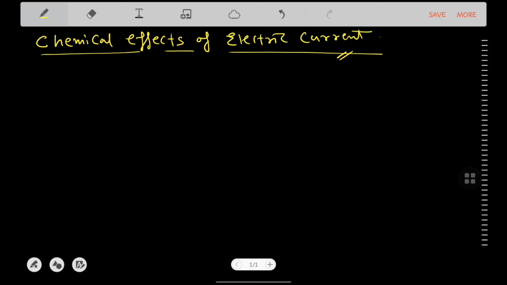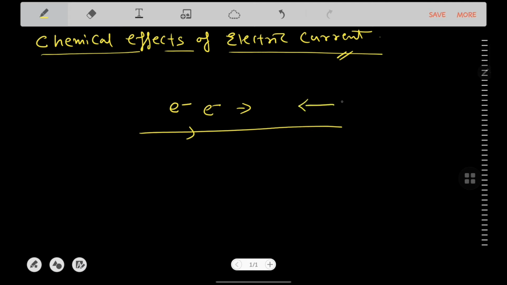We know that whenever electric current passes through a conducting wire, any kind of metal, it means the flow of electrons. Suppose electrons are moving in this direction. So the current will be in the opposite direction.